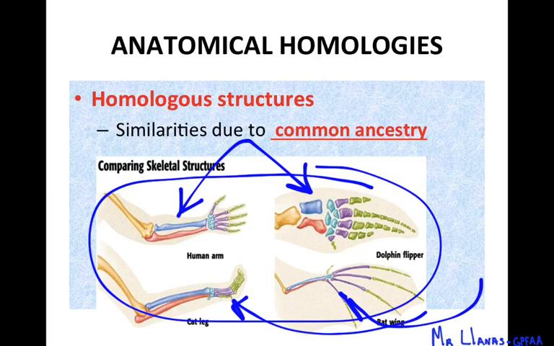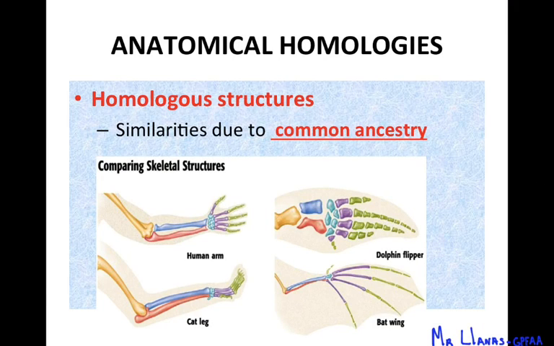So that means that they have a common ancestor. You can see how they color the bones here, the structures, a specific color, and we can find it in all structures. So they have the same basic structure, so that's a homologous structure. Those are similarities that show common ancestry.